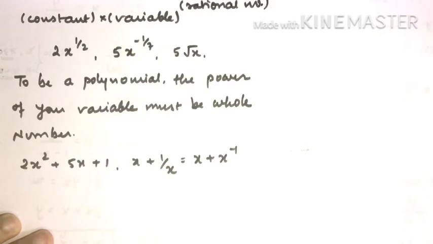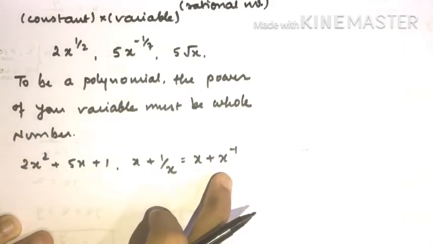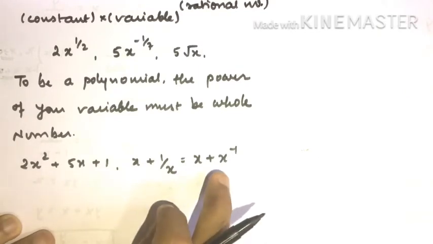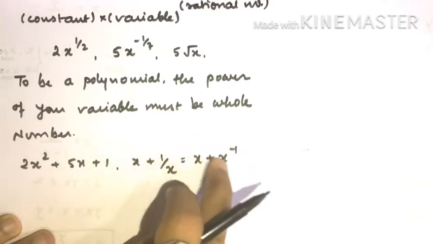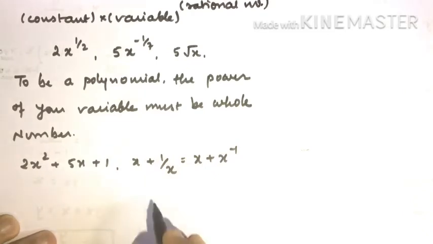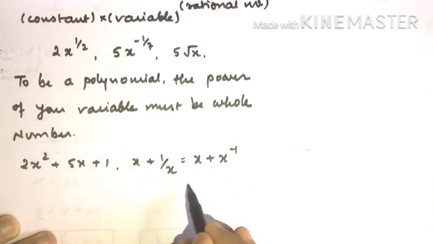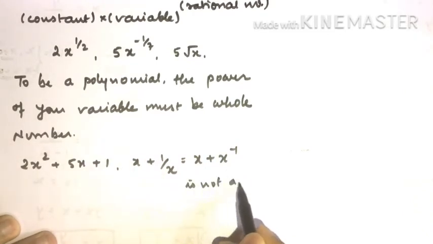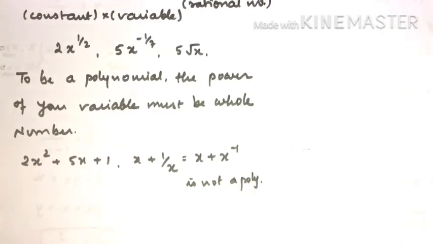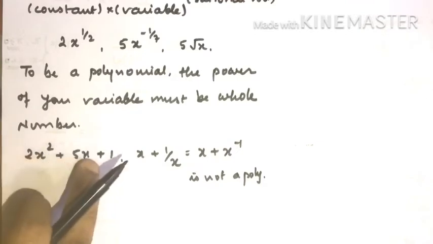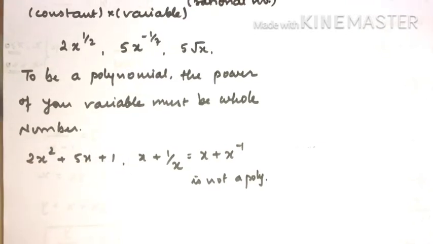And to understand that, you must know your first chapter. We understood whole numbers in the first chapter. So if you know whole numbers, then you can identify that this power minus 1 is not a whole number. So this particular expression is not a polynomial. Are you getting my point? So to be a polynomial, the power of the variable must be a whole number. It cannot be an integer, it cannot be a rational number. समझ में आ रहा है? Are you getting me? है ना?